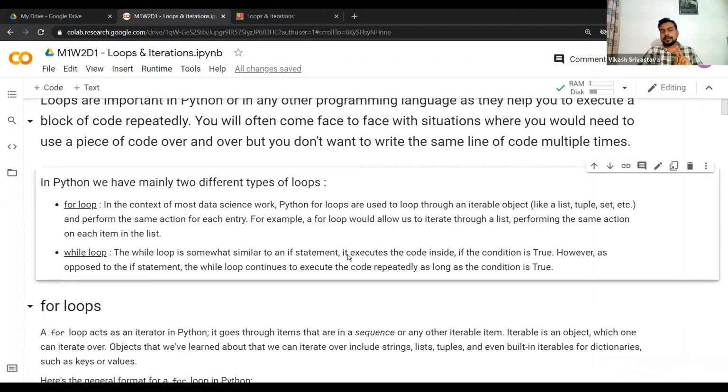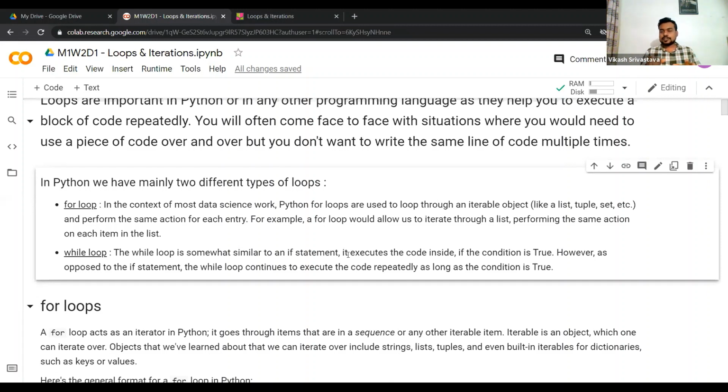There are two important types of loops in Python. The first is the for loop. I'll just read this out. In the context of most data science work, Python for loops are used to loop through an iterable object, right? Looping means you are iterating over an object, what we call an iterable object. Unless an object is iterable, you cannot iterate over it. Iterating means you're jumping from element to element in a way. That is what we mean by iteration, right?